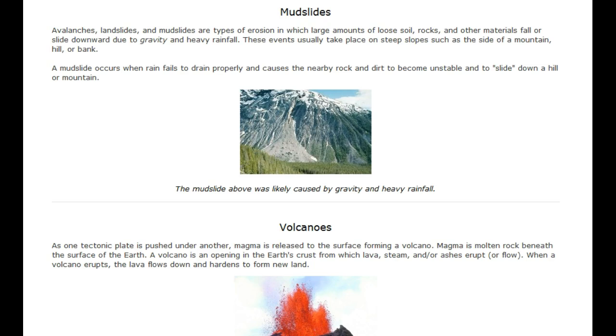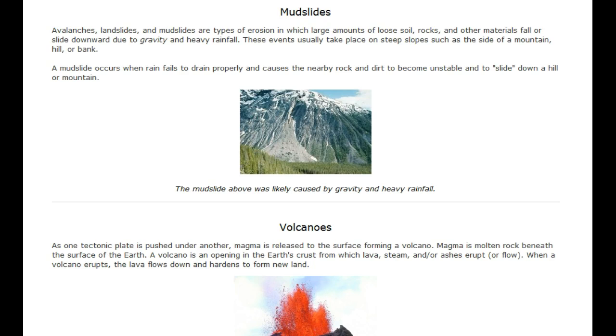Avalanches, landslides, and mudslides are types of erosion in which large amounts of loose soil, rocks, and other materials fall or slide downward due to gravity and heavy rainfall. These events usually take place on steep slopes such as the side of a mountain, hill, or bank.